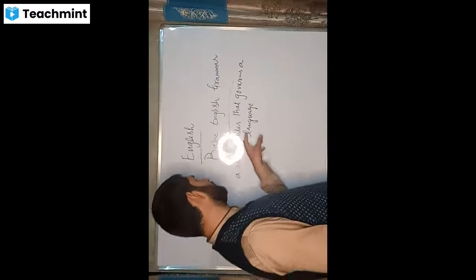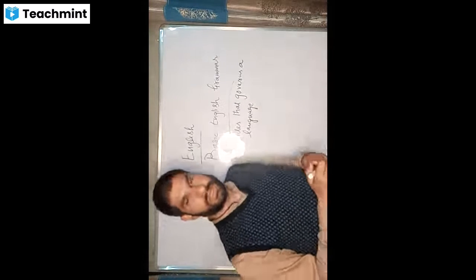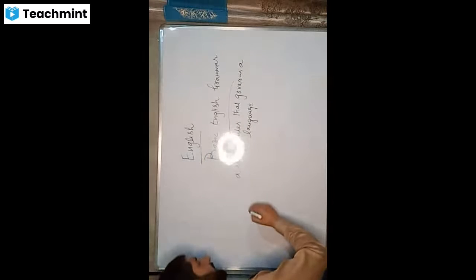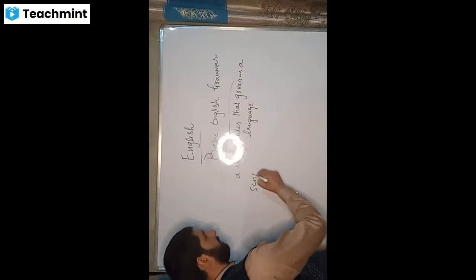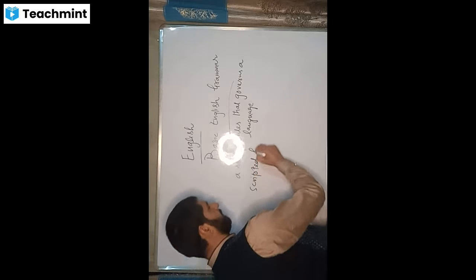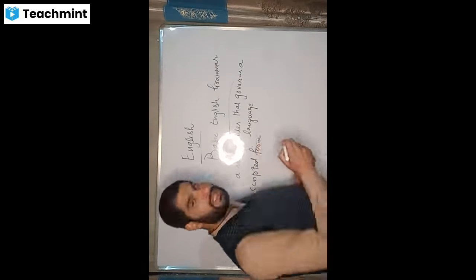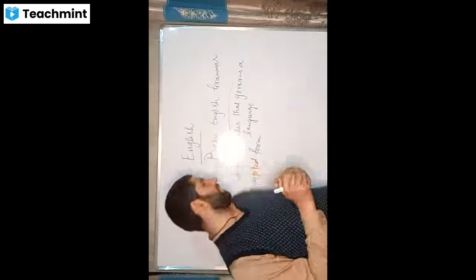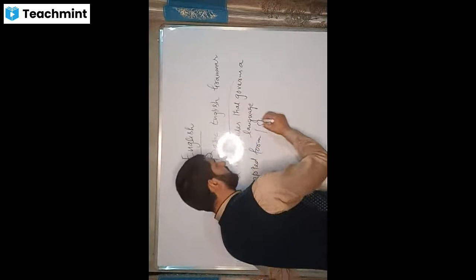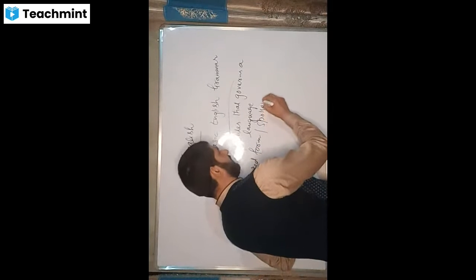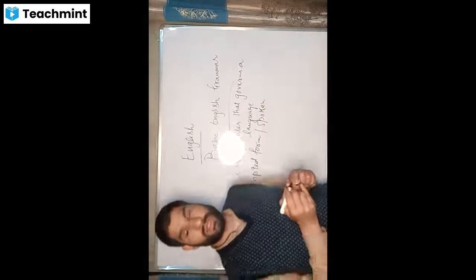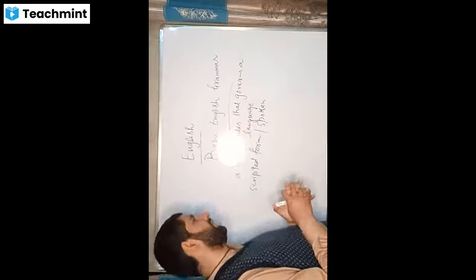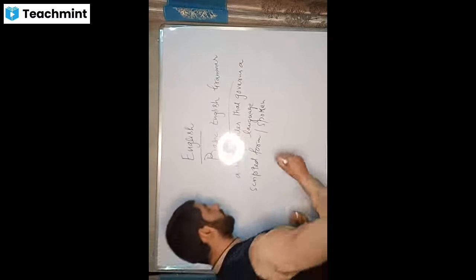So, every language has its forms. The first form of a language is always the scripted form. That is to say that we write in a language. That is the script of the language. And then we have the spoken form of the language. That means we speak what we write. So these are the two basic forms of any language. And apart from this, we also have grammar.